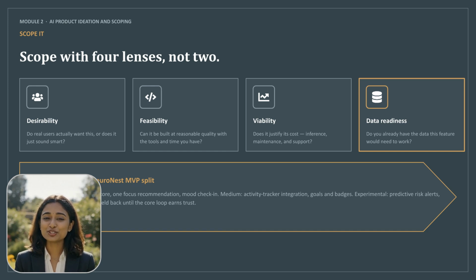When scoping your features, use 4 lenses: desirability, feasibility, viability, and, crucially for AI, data readiness. For Neurons, we split our features into high, medium, and experimental priorities, holding back complex features like emotion-aware coaching until the core user experience earns enough trust.